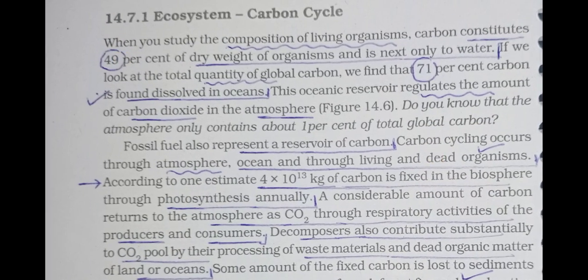Okay, ecosystem, carbon cycle. When you study the composition of living organisms, carbon constitutes 49% of dry weight of organisms, underline this, which is next only to water. If we look at the total quantity of global carbon, we find that 71% carbon is found dissolved in the ocean. Underline the word ocean. So this oceanic reservoir regulates the amount of carbon dioxide in the atmosphere.